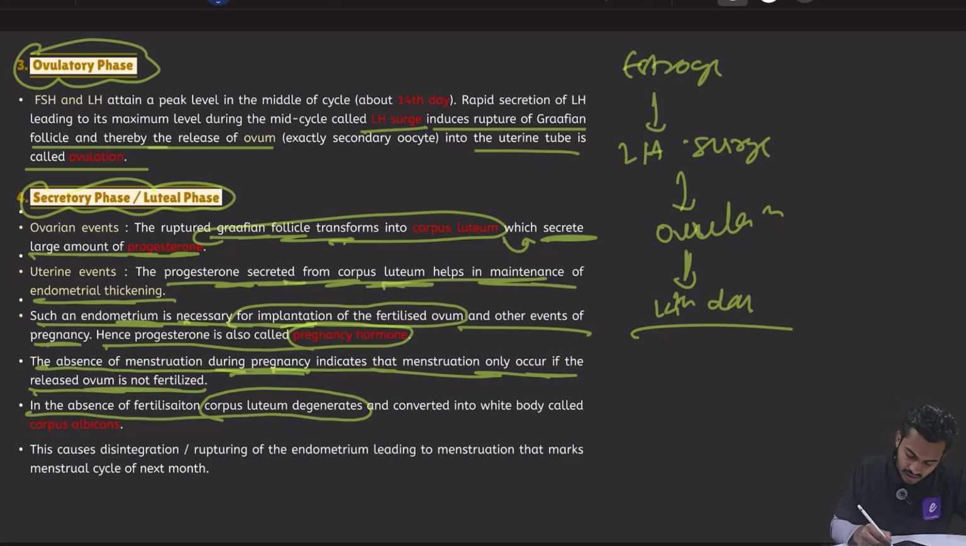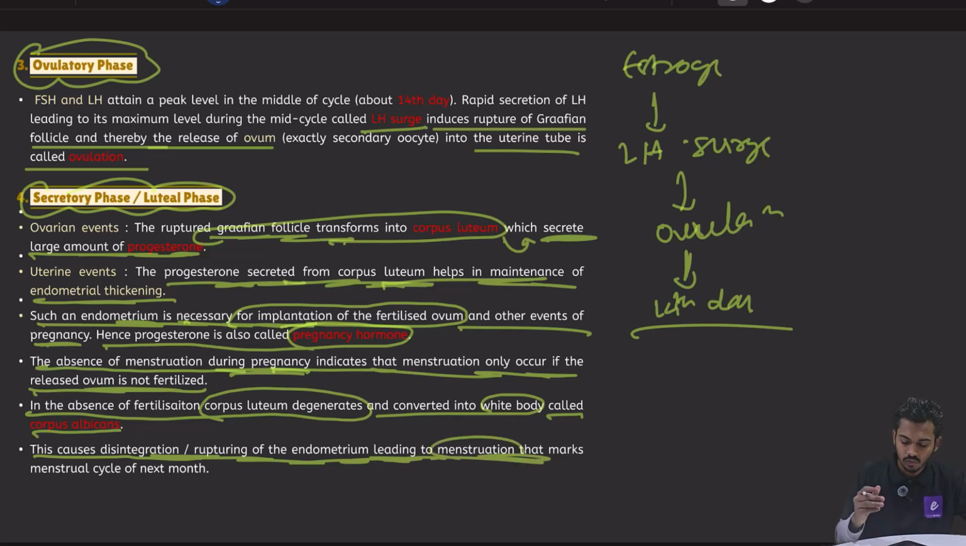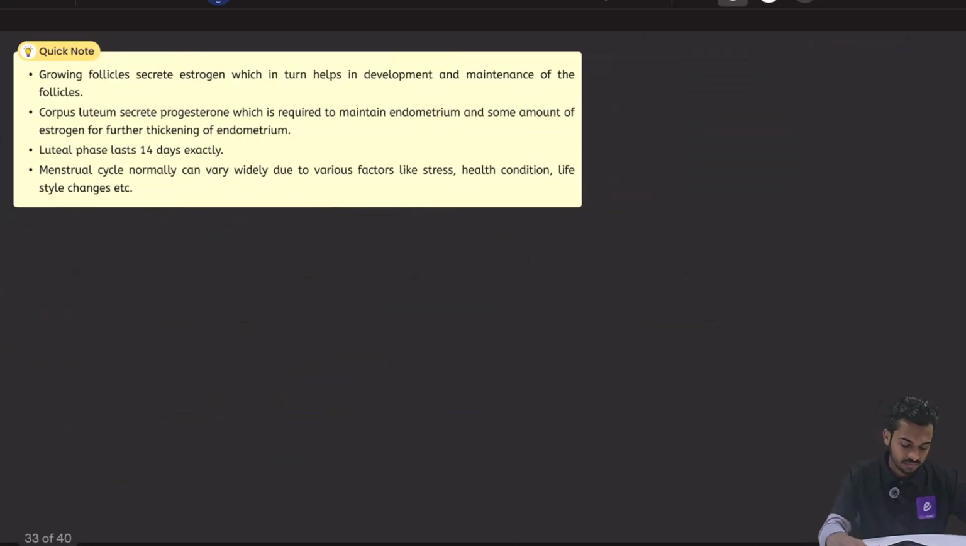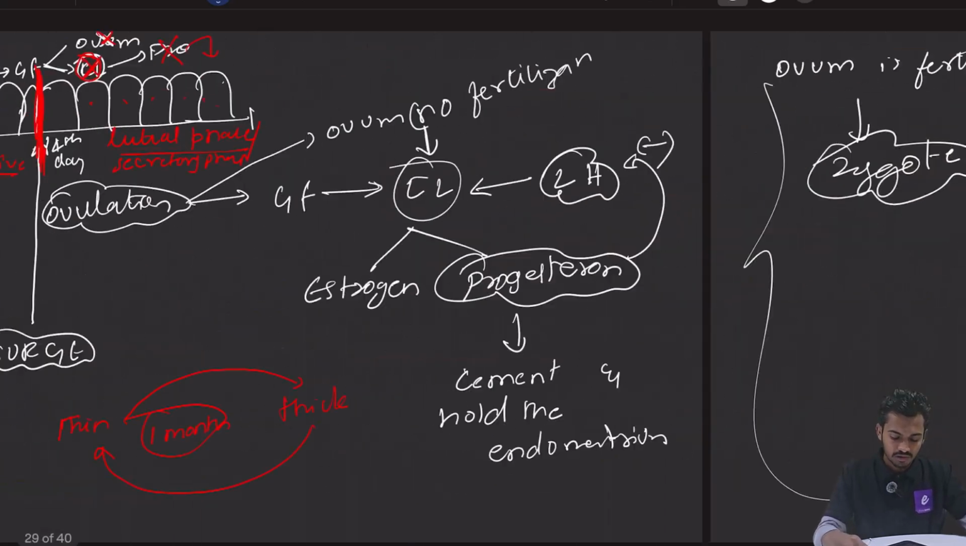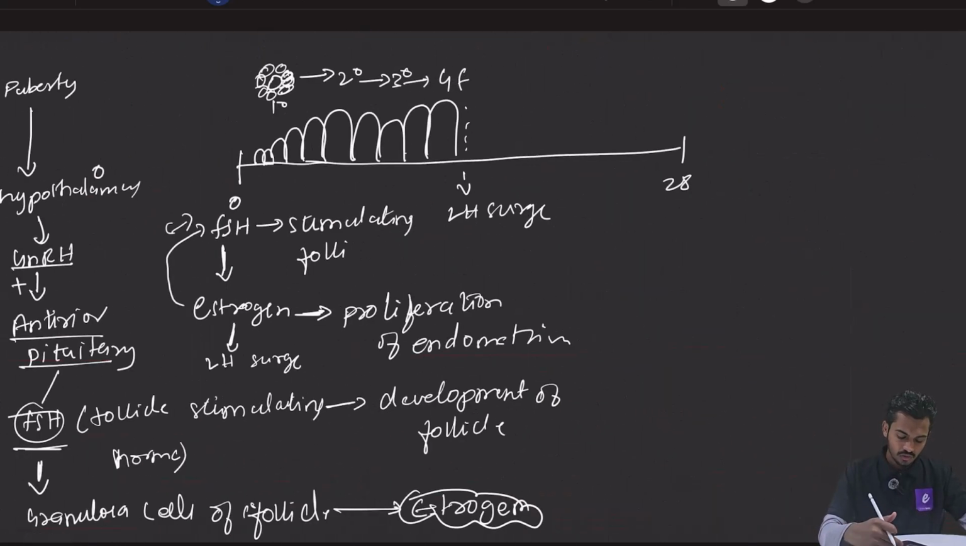अगर फर्टिलाइजेशन नहीं हुआ, corpus luteum will degenerate and it is converted to a white body called as corpus albicans. Right, now because the corpus luteum is degenerating, there will be no progesterone. Because there is no progesterone, what will happen, this causes disintegration and rupturing of endometrium, leading to menstruation that marks the menstrual cycle of next month. So जिस दिन bleeding होगी उस दिन नया menstrual cycle शुरू हो गया है। Understood? So this is very important दोस्तों.